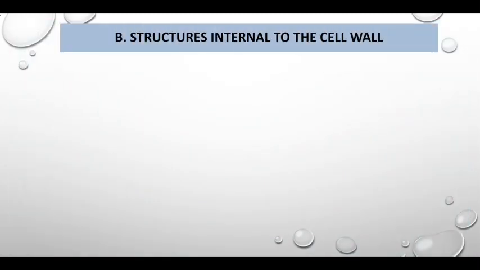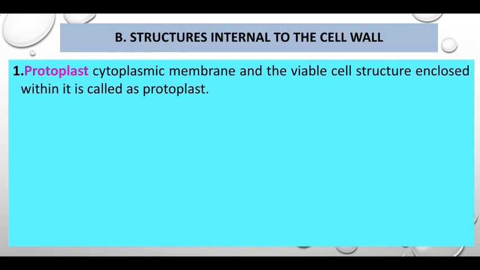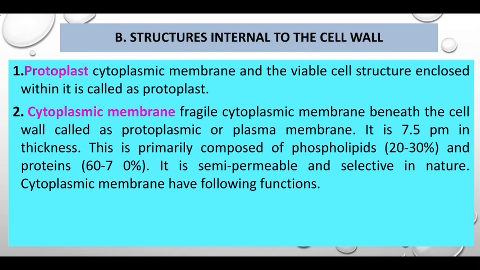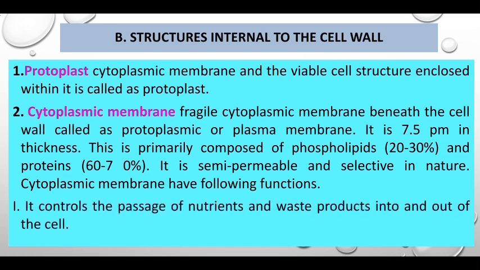Structures internal to the cell wall of the bacterial cell. The first one is the protoplast: the cytoplasmic membrane and the viable cell structures enclosed within it are called the protoplast. The cytoplasmic membrane is a fragile membrane beneath the cell wall, called the protoplasmic or plasma membrane. It ranges from 7.5 in thickness. It is primarily composed of phospholipids, 20 to 30%, and the cytoplasmic membrane has the following functions. It controls the passage of nutrients and waste products into and out of the cell.